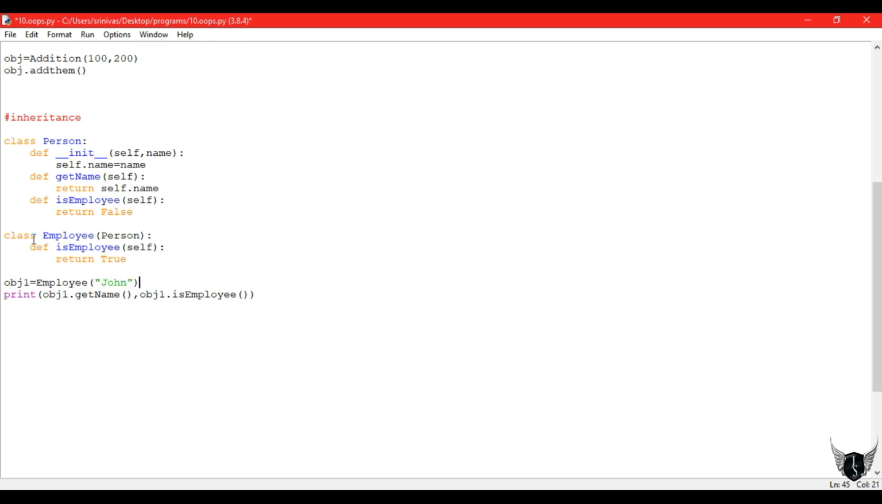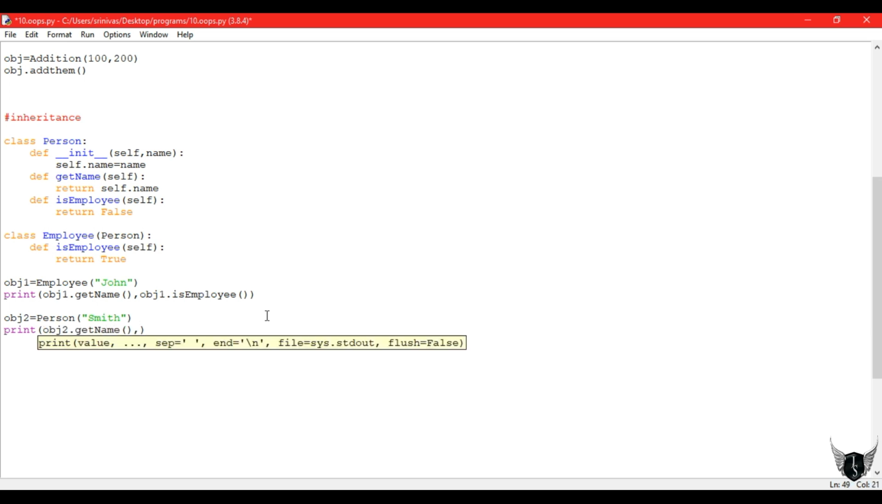So the constructor and the get name function are also present in employee since we used inheritance. And I am checking directly with the parent class. So I have created a constructor for parent class. I have given name Smith, and I am printing object 2 dot get name. So Smith will be printed. Object 2 is an employee, so I am checking whether the person is an employee or not. All persons may not be employees, so it returns false.